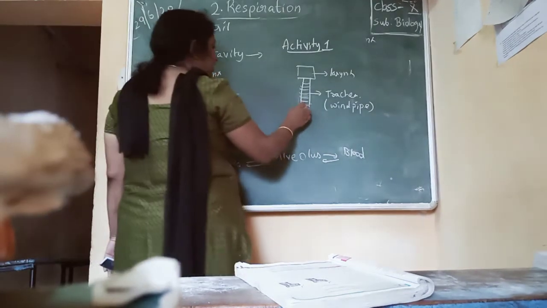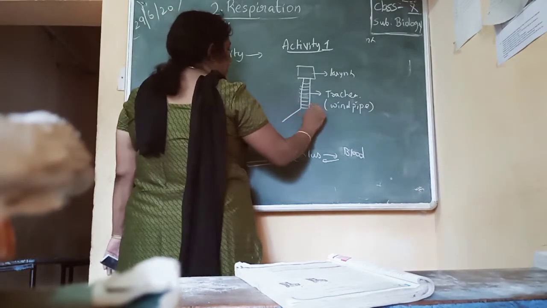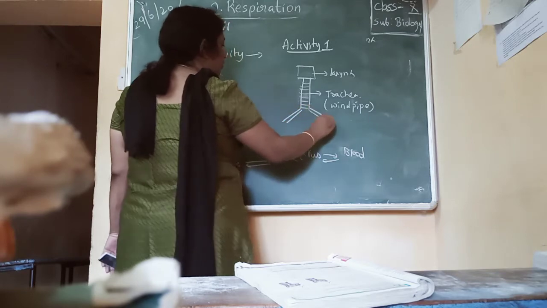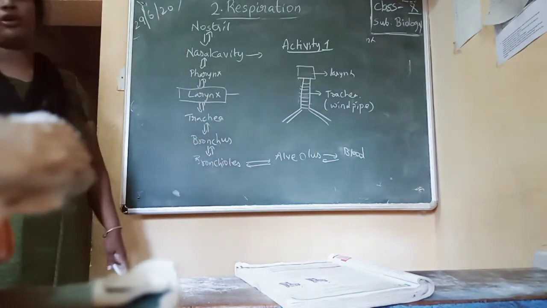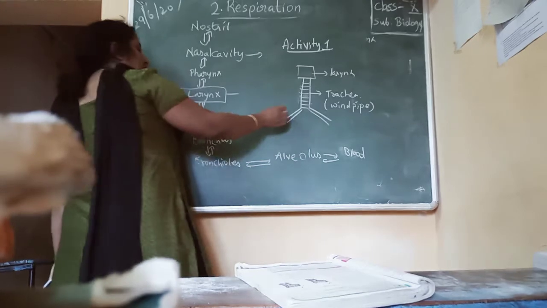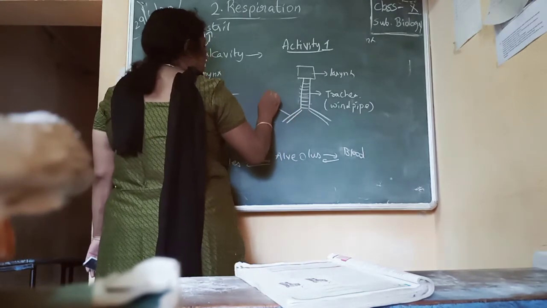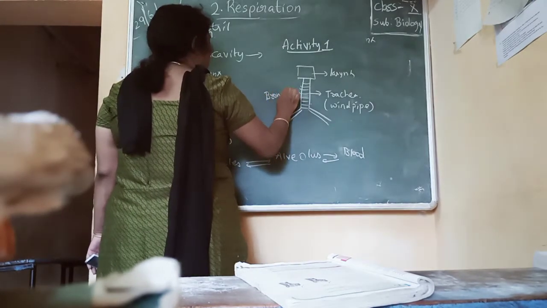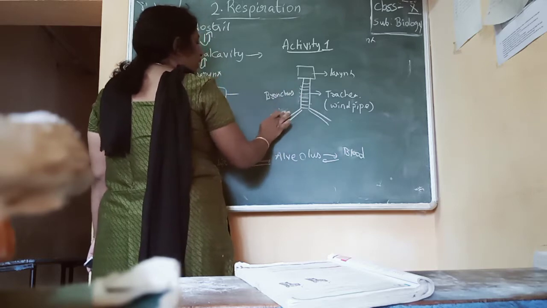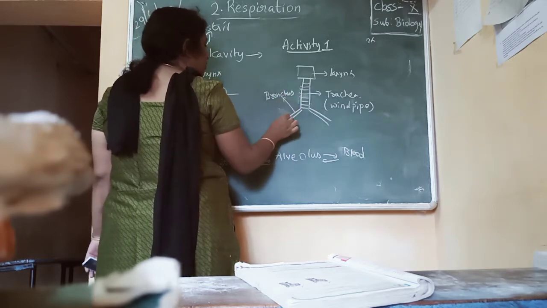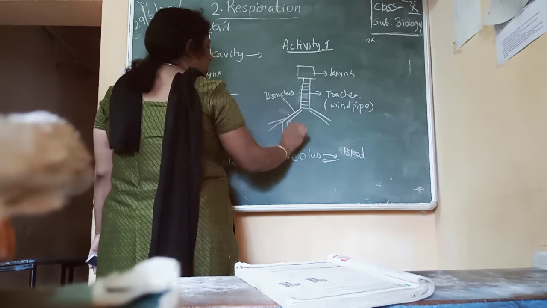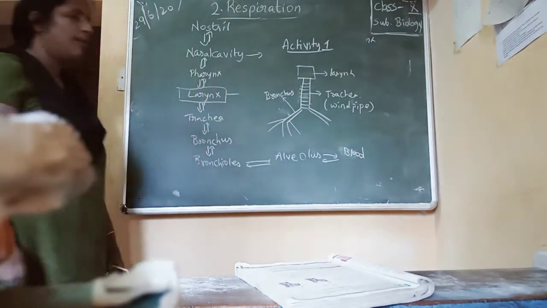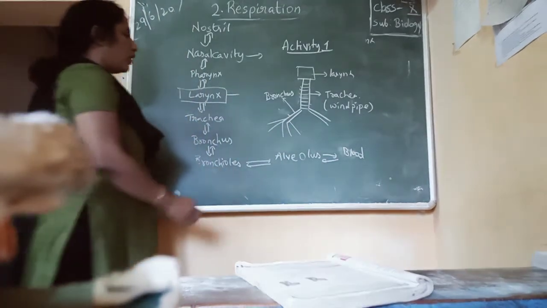Now the trachea is divided into two branches. That is bronchus. These are nothing but bronchus. Each bronchus is again divided into small branches called bronchioles.